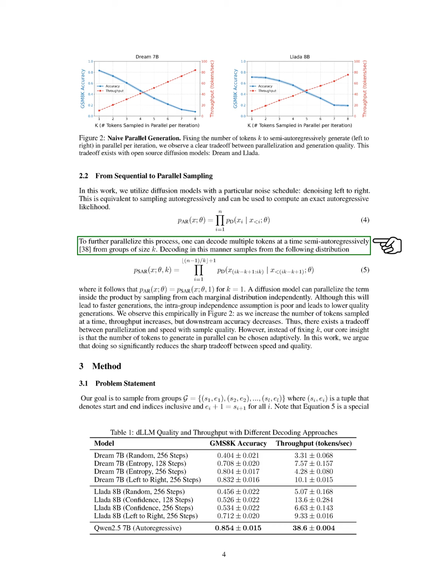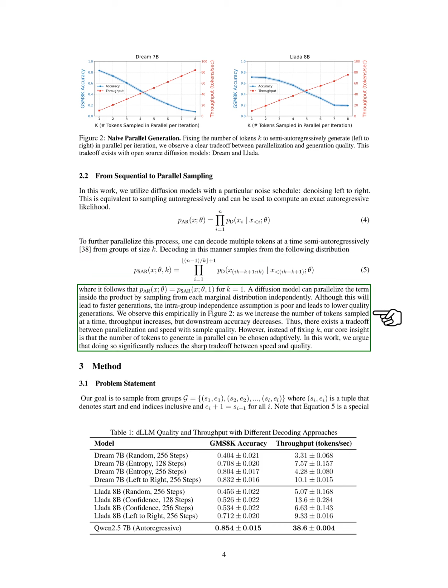To enhance parallelization, we can decode multiple tokens at once from groups of a certain size. However, while this speeds up generation, it can lead to lower quality due to the assumption of independence among the tokens in a group. We observe that as we increase the number of tokens generated simultaneously, throughput improves, but accuracy tends to decline. Therefore, we face a trade-off between speed and quality. Our key insight is that instead of fixing the number of tokens, we can adaptively choose how many to generate in parallel, which helps to mitigate the trade-off between speed and quality.